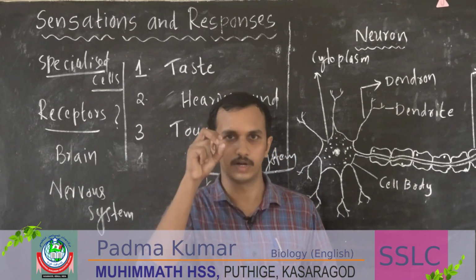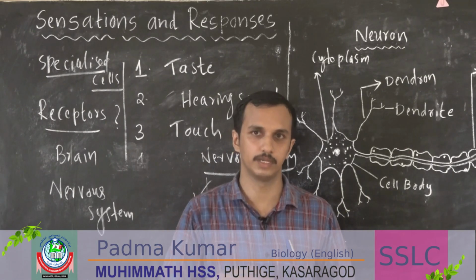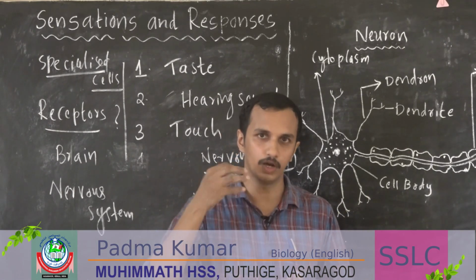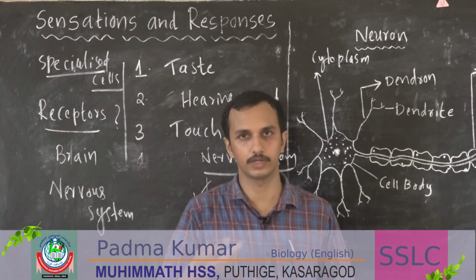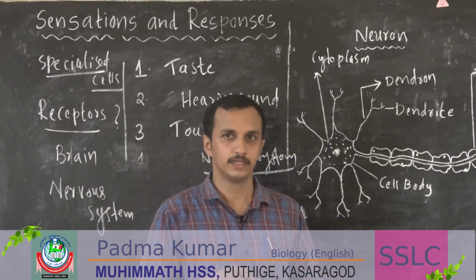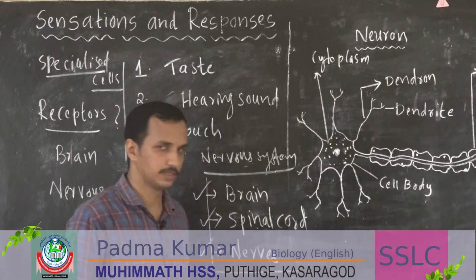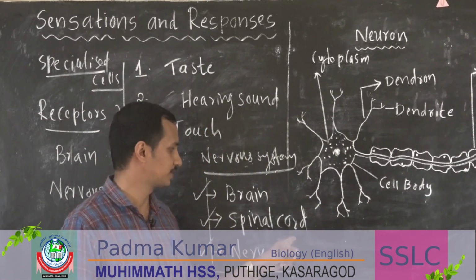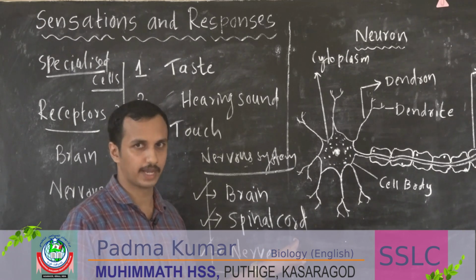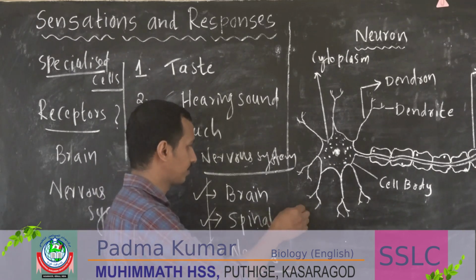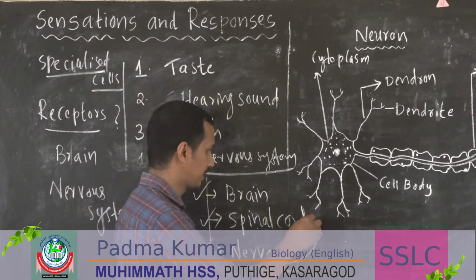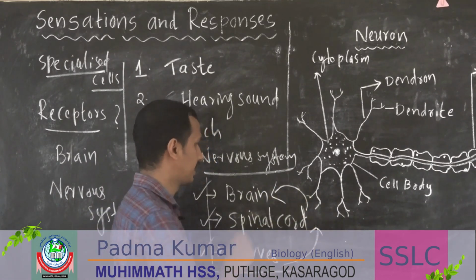So what will these receptors do? Receptors will receive stimuli from the external environment or from the internal environment, whatever it may be, and it will be sent to nerves. Through nerves it will reach the spinal cord. From the spinal cord it will reach the brain.